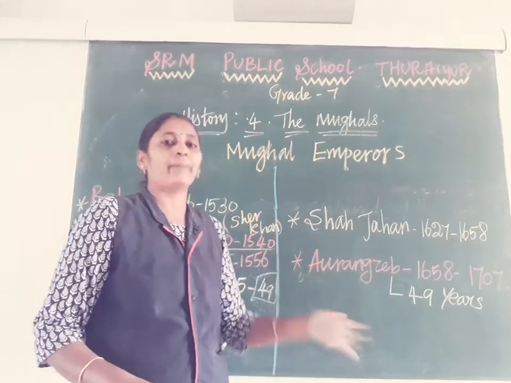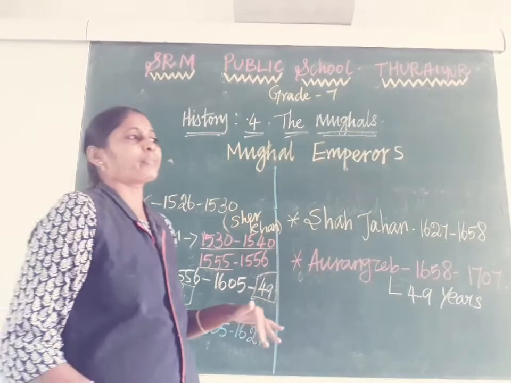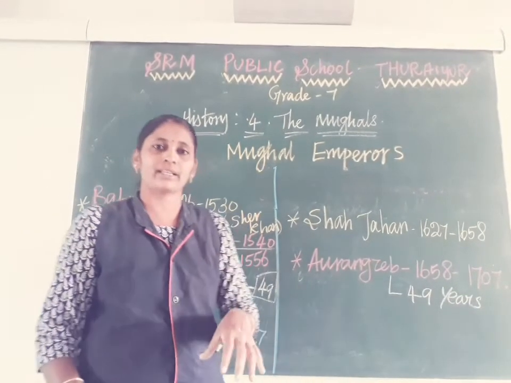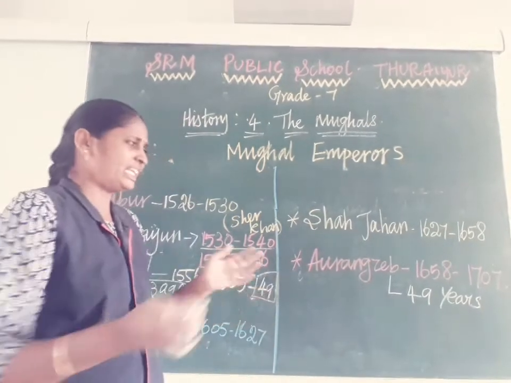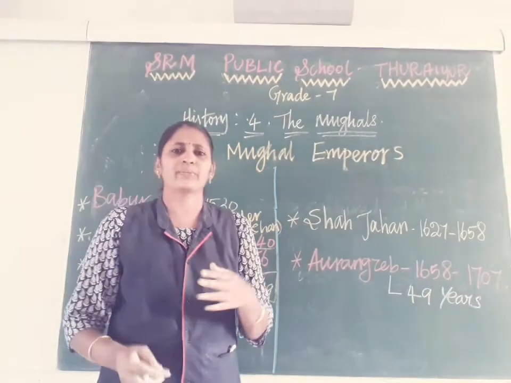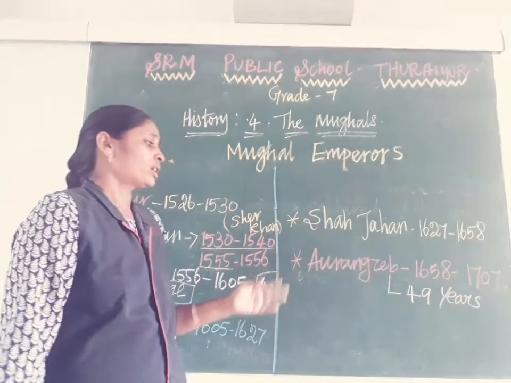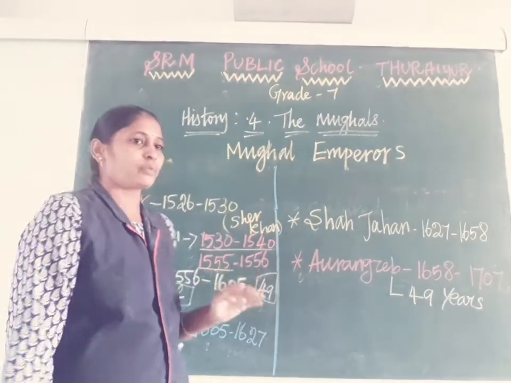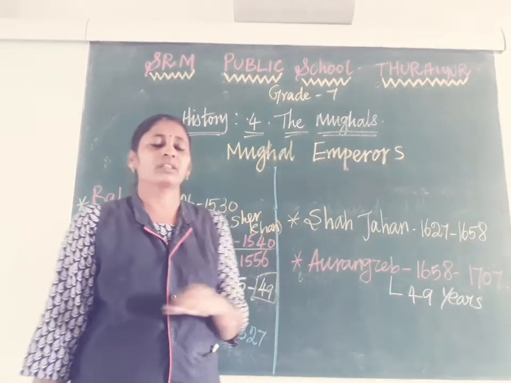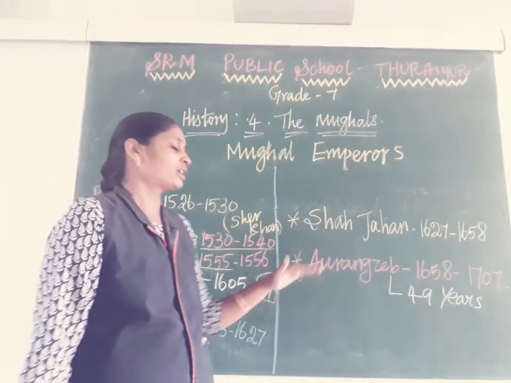Again one more problem happened, created in Hyderabad. Suppose he cleared that, again one more problem happened in Gujarat. So like that, many complications and many problems happened during Aurangzeb's ruling time. See, he was a very strict personality. He is not flexible. If anybody was involved in corruption, they were punished severely.